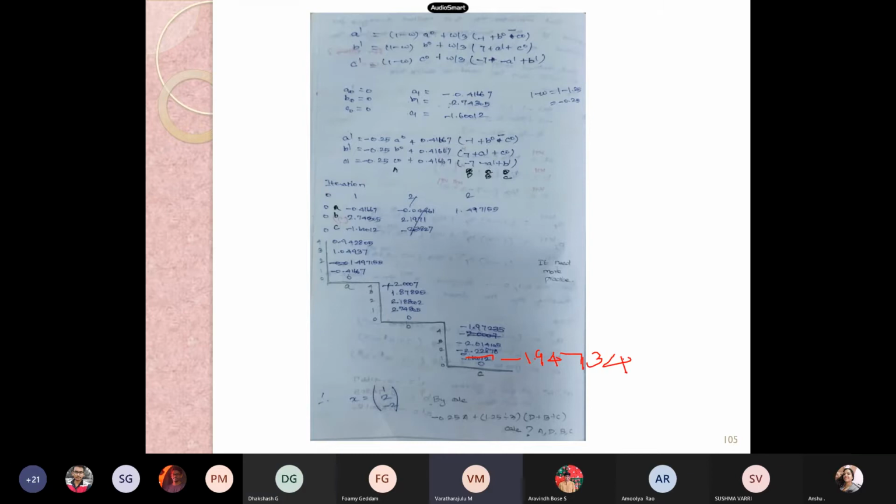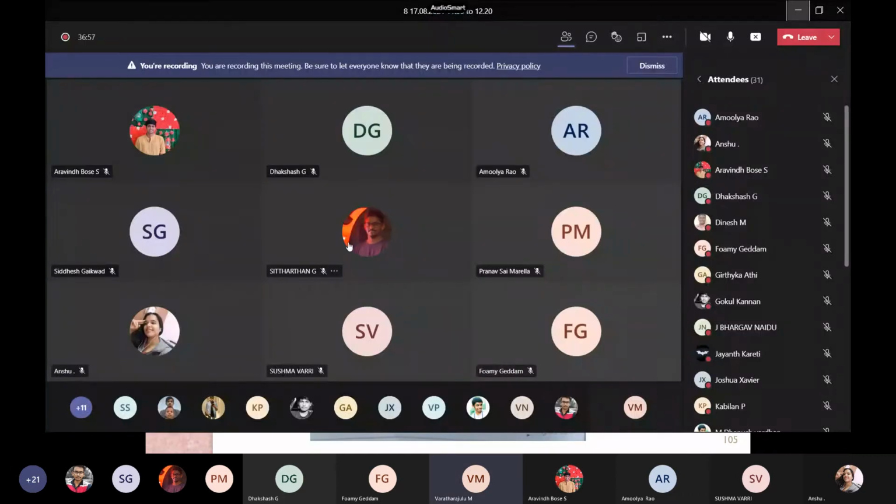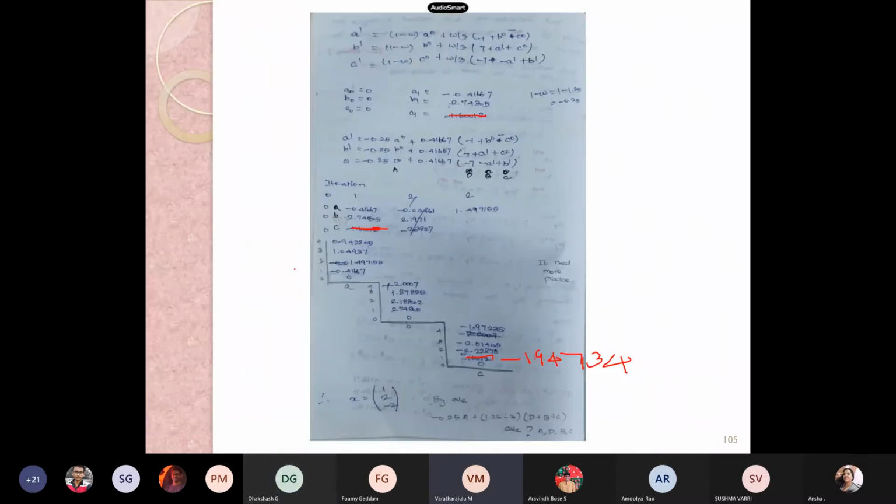Now tell me the A2 value. By continuing these things, we can find the results. Who answered? Apart from Arvind, someone joined, right? Siddharthan? Sir, Dakshesh, sir. Dakshesh, yes, tell me. What is the answer for A2? Sir, A2 you have to calculate again, sir.